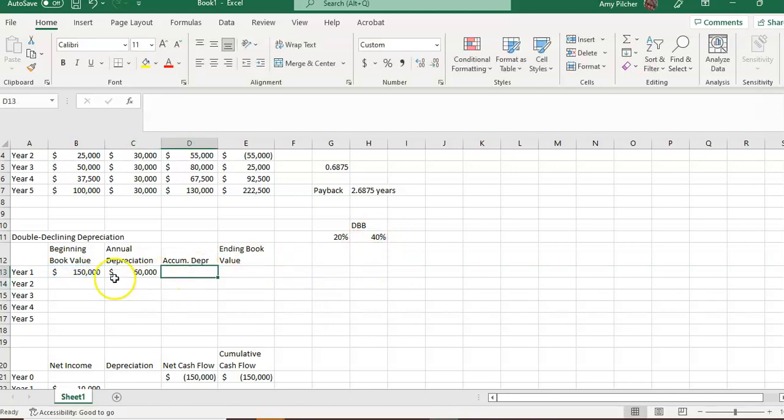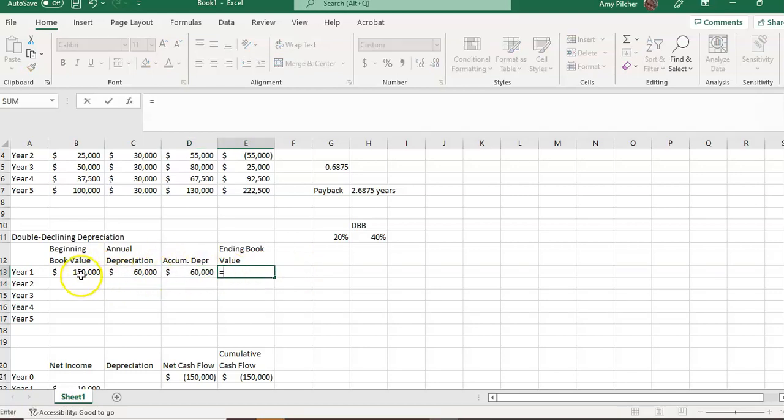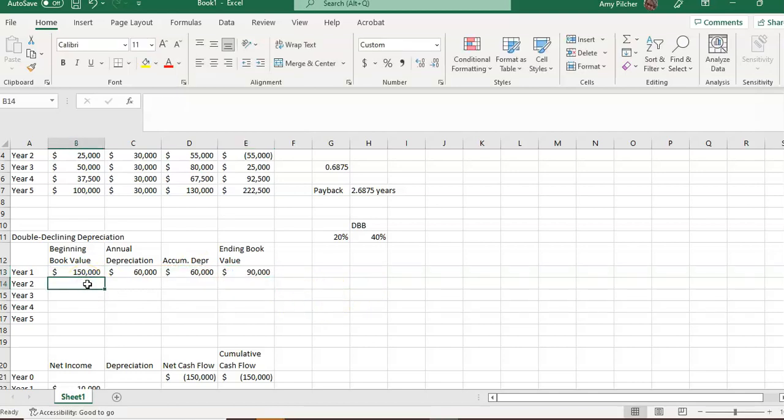So our accumulated depreciation for year 1 is $60,000. The ending book value is the original book value minus the accumulated depreciation. The ending book value from year 1 becomes the beginning book value for year 2.